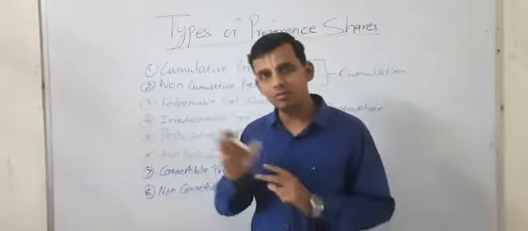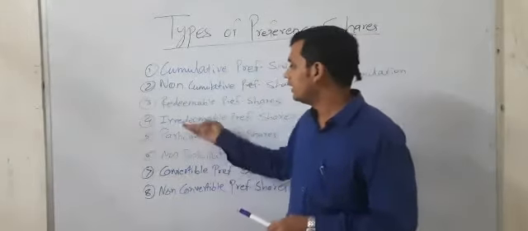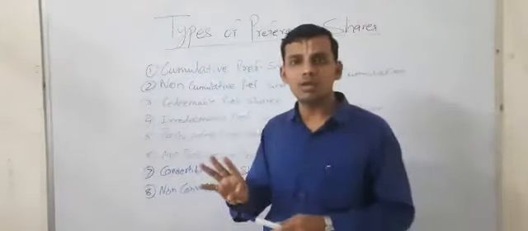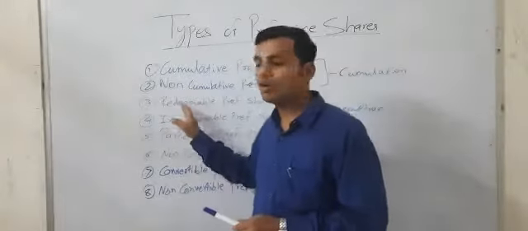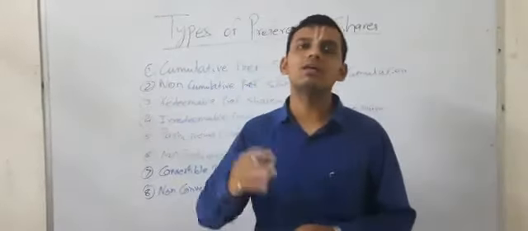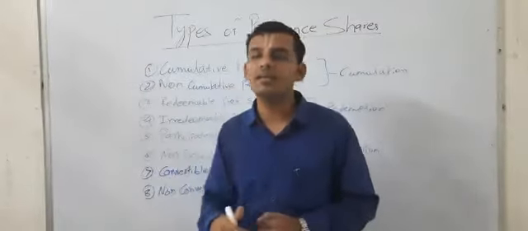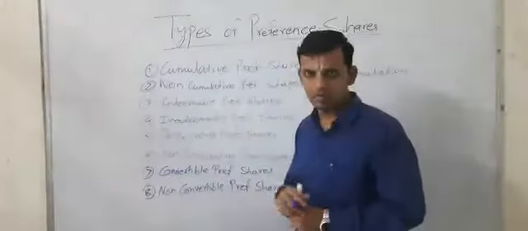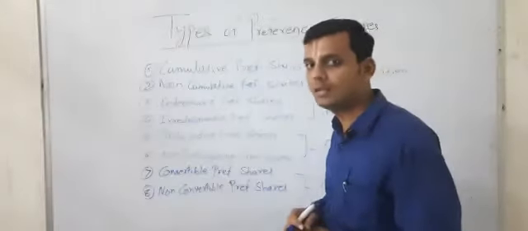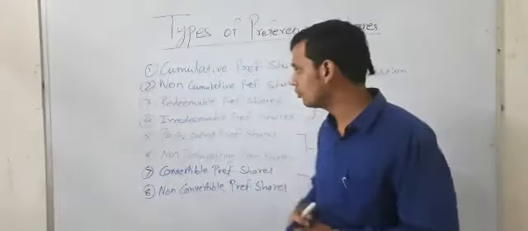Like a regular share which we issue normally, it is not to be redeemed at any point of time, unlike redeemable preference share, which can be redeemed after a particular point of time as mentioned in the memorandum and articles of association, if they permit so.